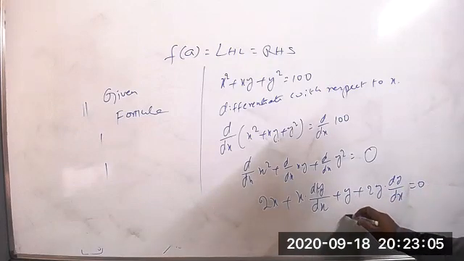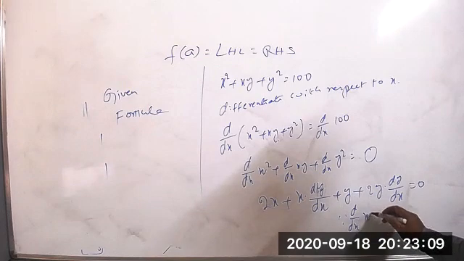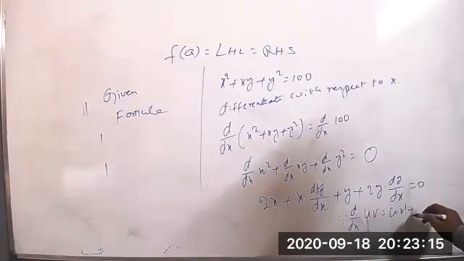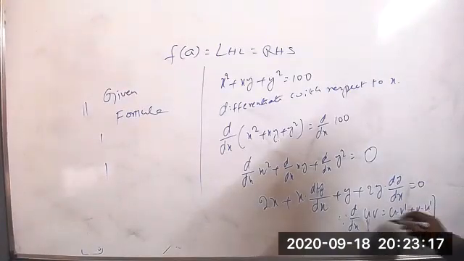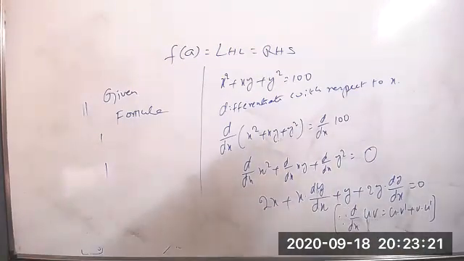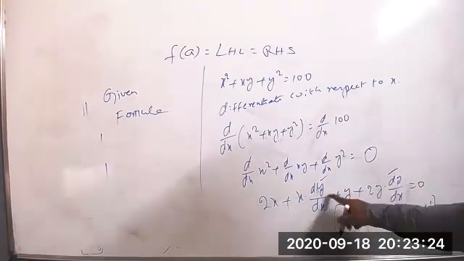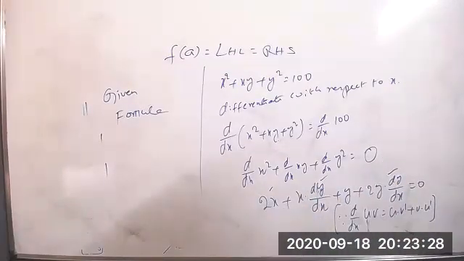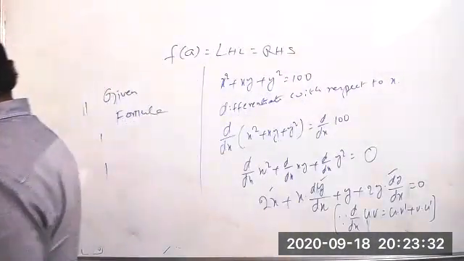Here you can write the formula: d by dx of x into y, that means uv, is equal to u into v dash plus v into u dash. It's compulsory for this step. Then you can simplify. From these two terms, what is common? dy by dx take common, and transfer the other two terms to the RHS side and find it. Like that you can write the procedure clearly.